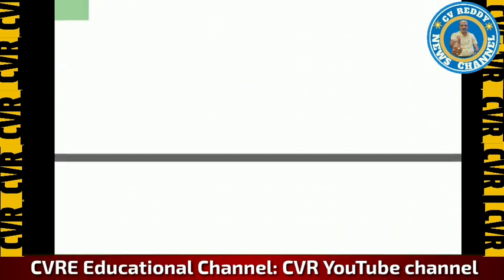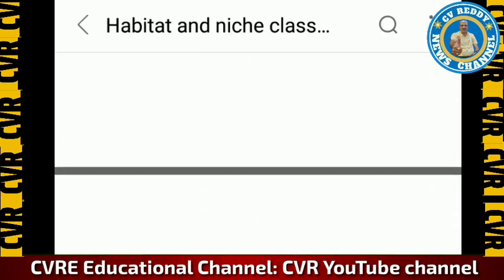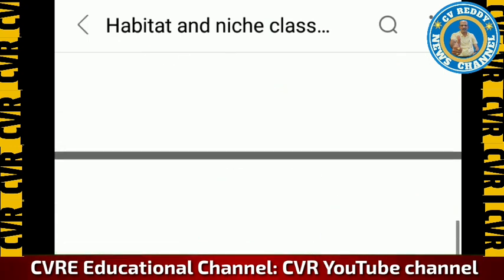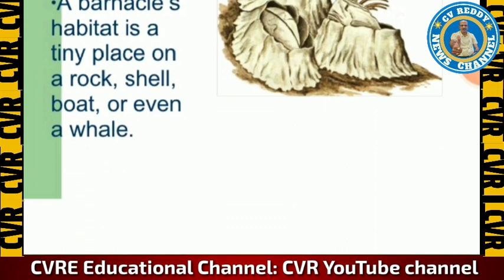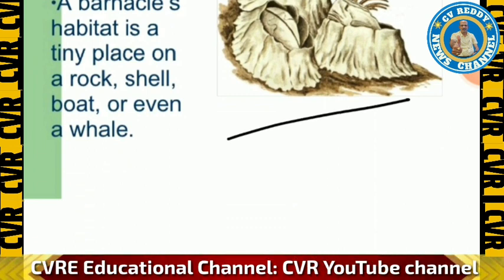Here you can observe that a habitat is an area where numerous organisms can live. The habitat size may be very small. Here you can observe the example of the barnacle. A barnacle's habitat is a very tiny place, where it lives on a rock, shell or boat.